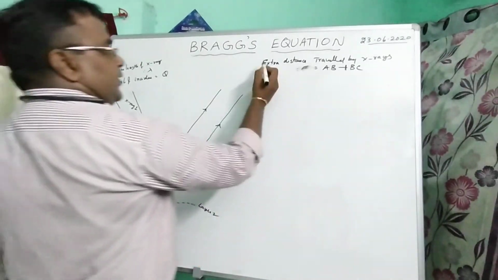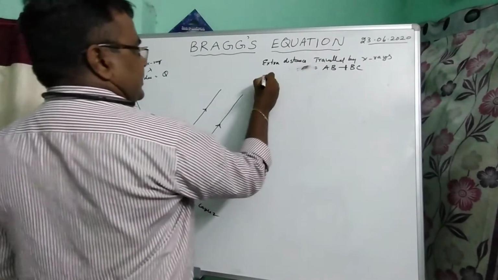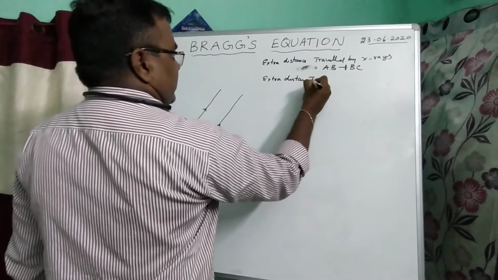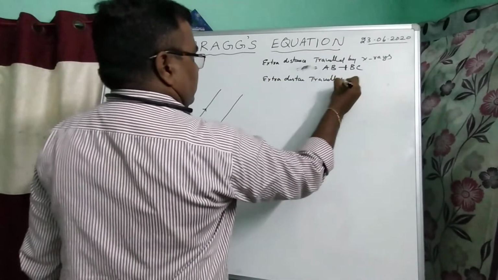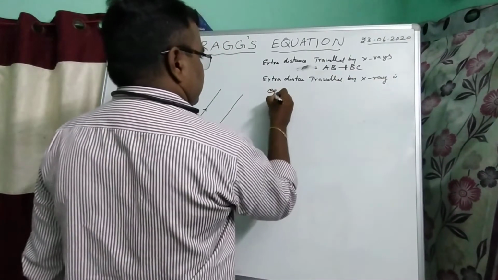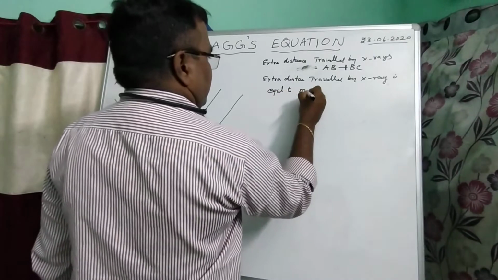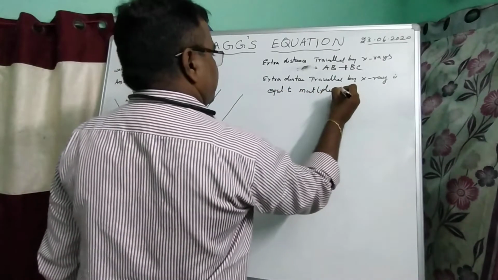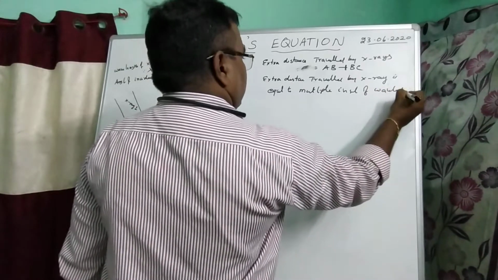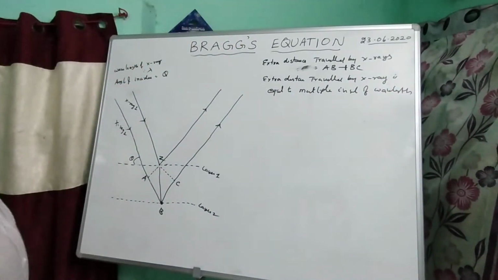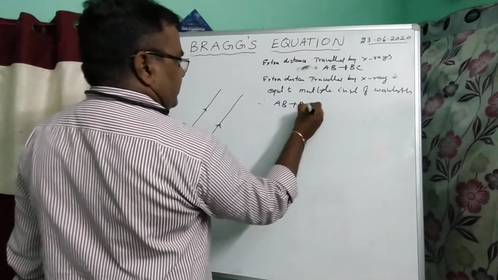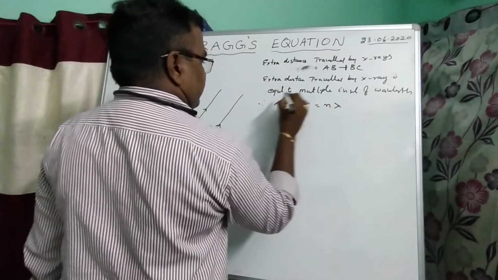But we know that the extra distance traveled by the X-rays is equal to an integral multiple of the wavelength. Therefore, AB plus BC is equal to n lambda.